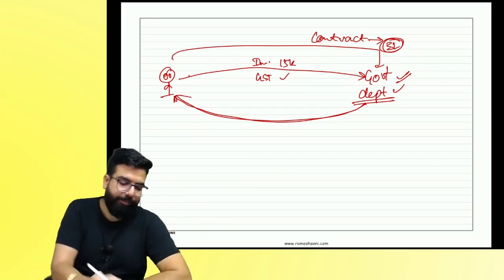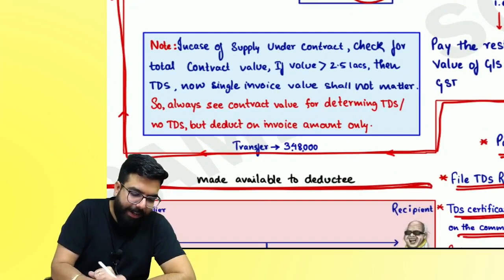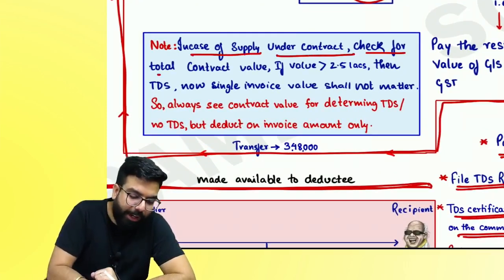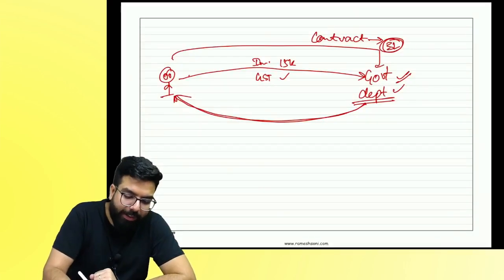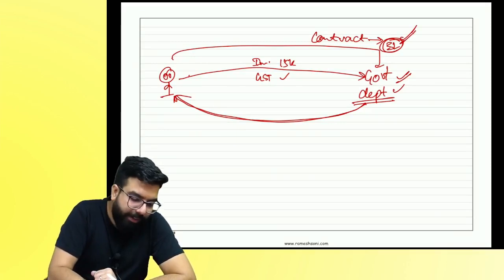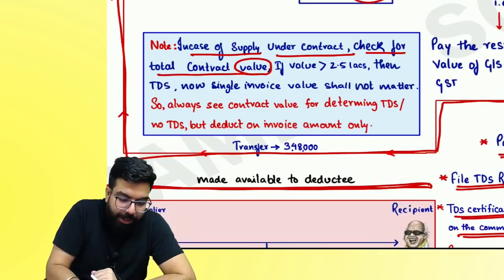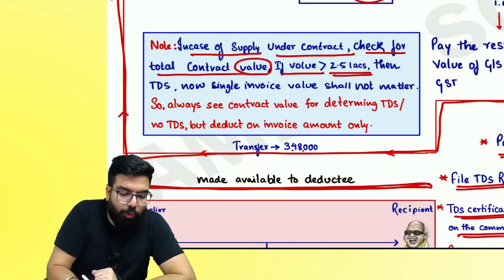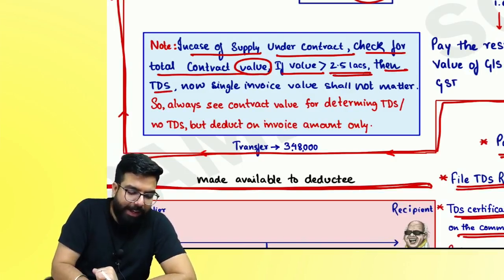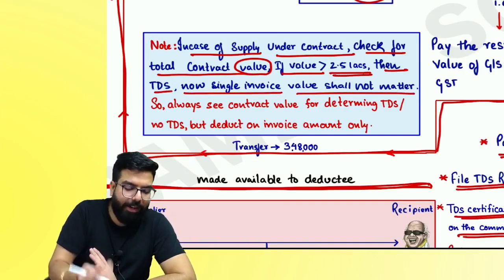Remember one thing. In case you are supplying under a contract, please check the total contract value. What is the contract value? Is it more than 2.5 lakh? Yes. Then if the contract value is more than 2.5 lakh, TDS applies, and every single invoice will be covered.